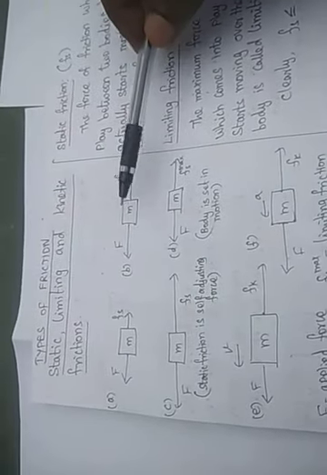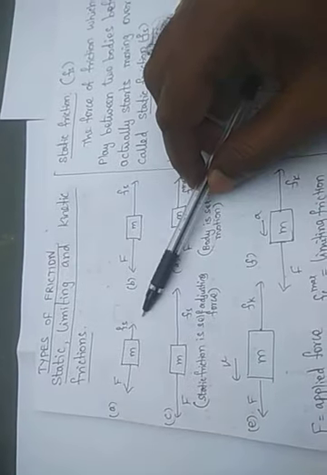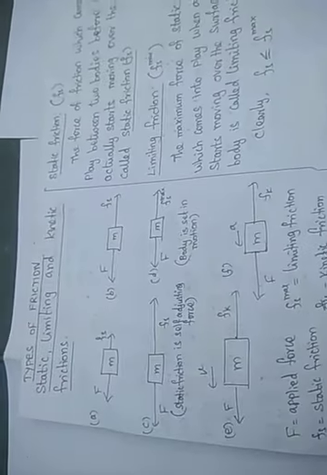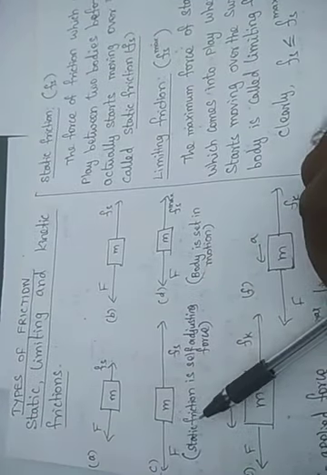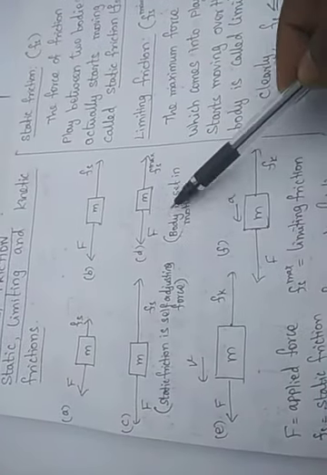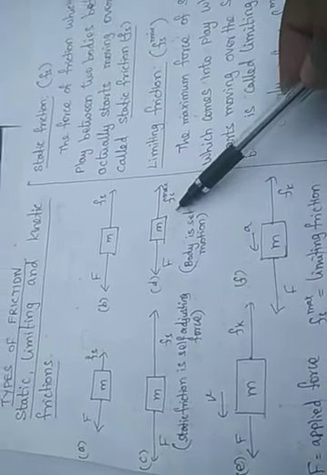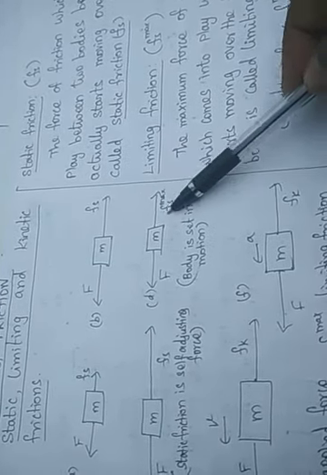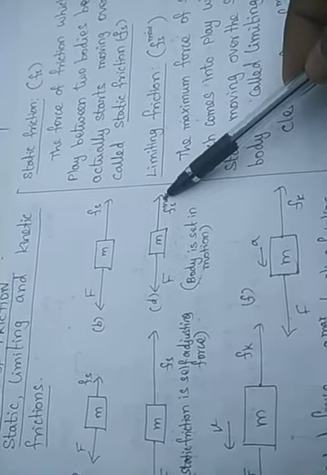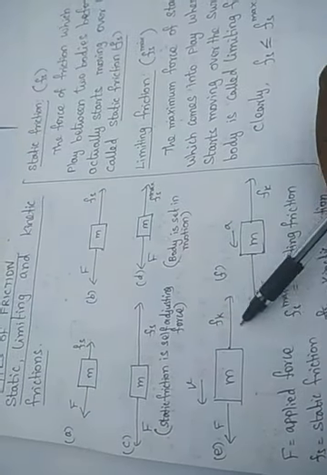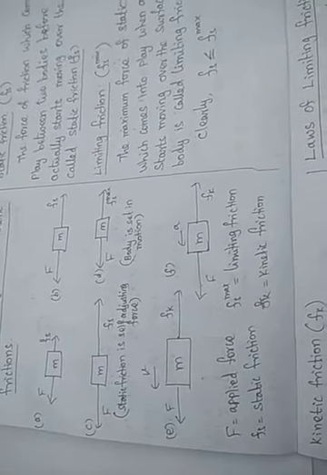Dear students, this is very important. This is the main concept for friction. When the applied force increases, the friction also increases. When the force increases further, the friction force also increases. Hence, we can say that static friction is a self-adjusting force. If we increase the force further, the body is set to motion. At the time of motion, the friction is called maximum static friction or limiting friction. When the body is in motion, the opposing frictional force is called kinetic friction.